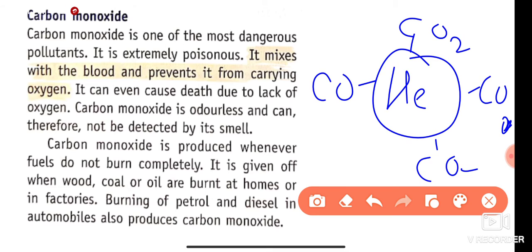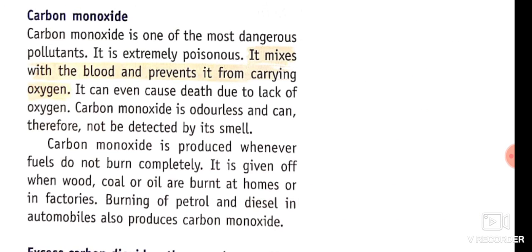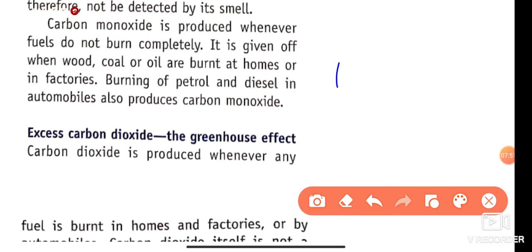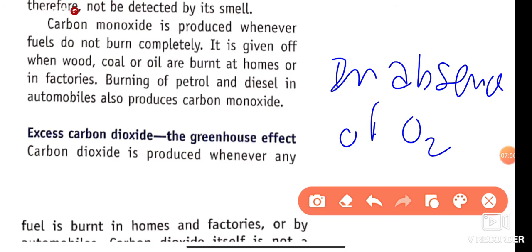If there is a lesser supply of oxygen in the body, it is lethal and slowly causes death. Okay students, I hope you understand that part. It can even cause death due to lack of oxygen, and carbon monoxide is odorless, so it cannot be detected by smell. Carbon monoxide is produced whenever fuels do not burn completely, that means in the absence of oxygen. When a carbon substance is burned in the absence of oxygen, it creates carbon monoxide.